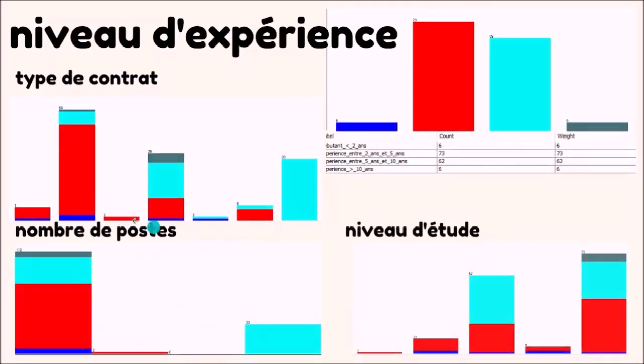Over here, we can see, for example, for the type of contract, which is CDI, most of them want people who have between 2 and 5 years of experience.